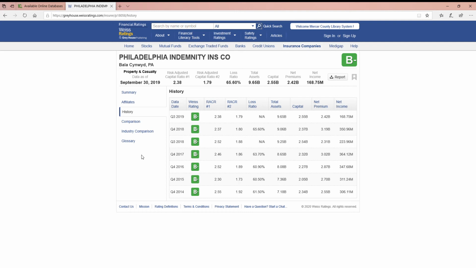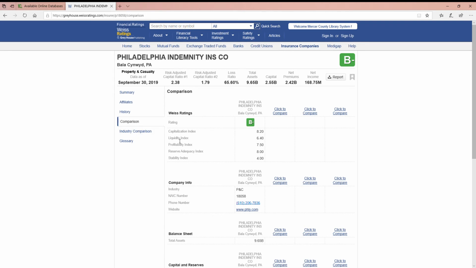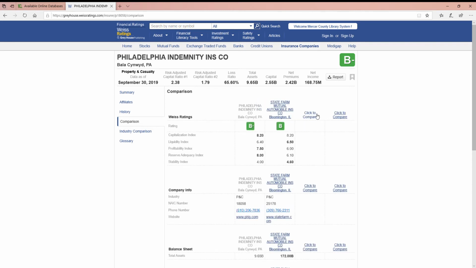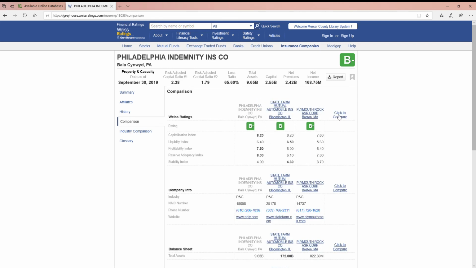Again, the stocks and mutual funds that we're going to look at in a little while will have a quarterly rating, and then you'll see there will just be a yearly for the previous years. The comparison area works the same way. So if we want to start looking for different companies to compare to, you can go ahead and add them in there.